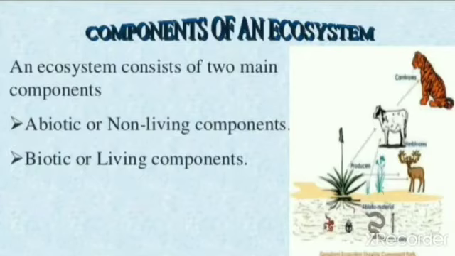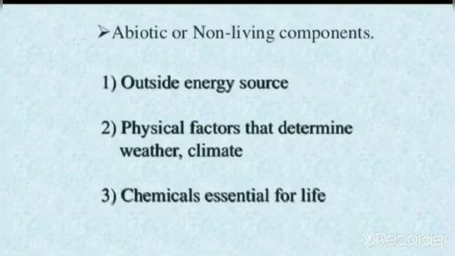Now, what are the components of an ecosystem? An ecosystem consists of two main components: abiotic, or non-living components, and biotic, or living components. Abiotic components include, first, outside energy source; second, physical factors that determine weather or climate; third, chemicals essential for life. All these are the abiotic, or non-living, components of the ecosystem.